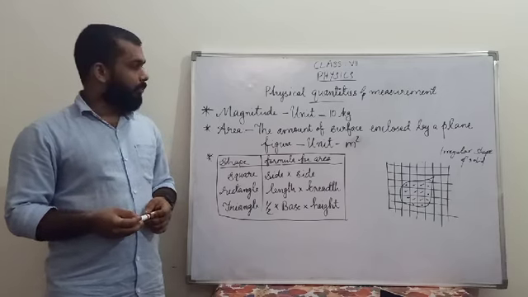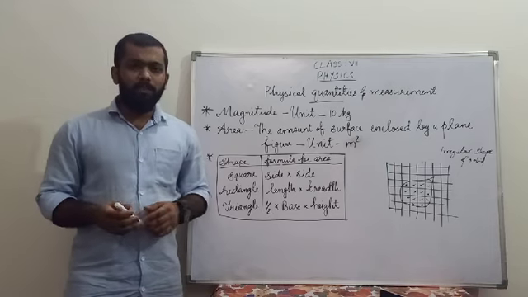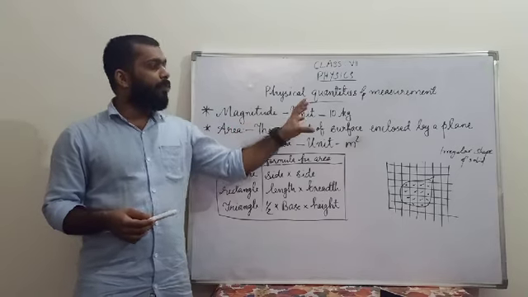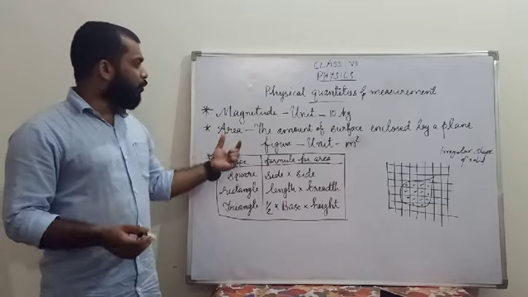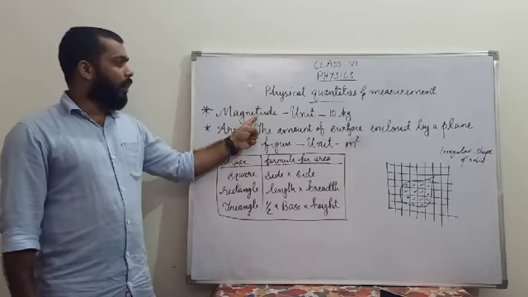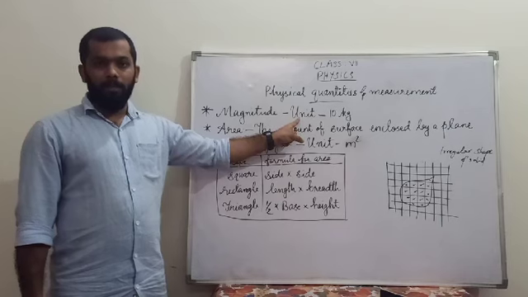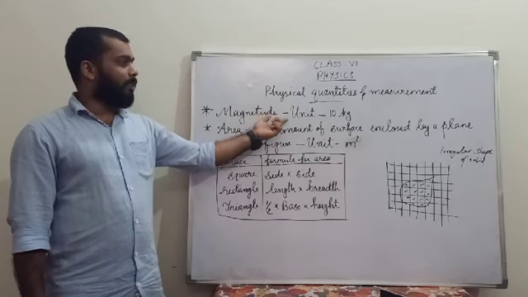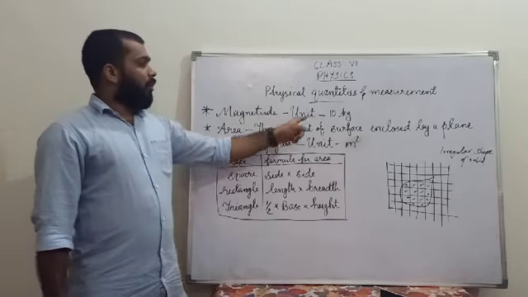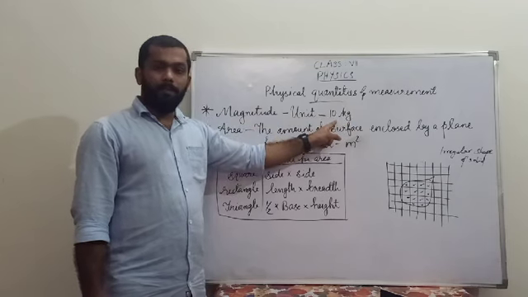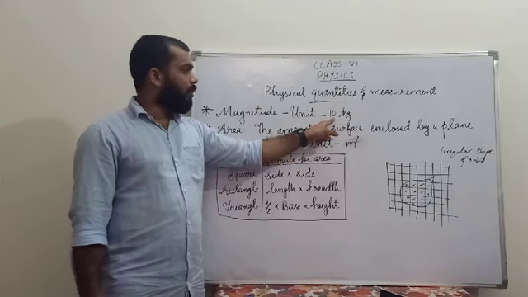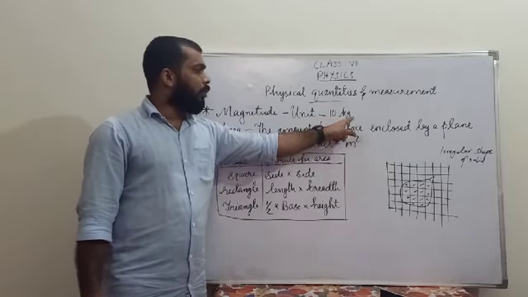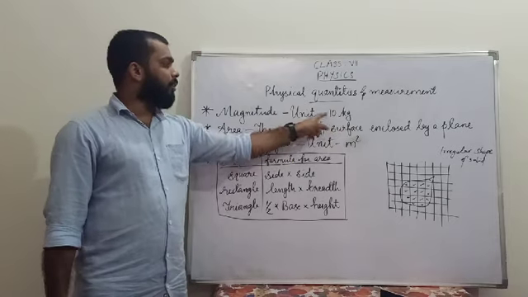Okay, before starting, I would like to say what magnitude is. If you want to measure something, there should be two quantities: the first one is magnitude and the other one is unit. Last year we studied the same when we discussed length and mass. For example, I am going to buy 10 kilogram rice. That means 10 represents the magnitude, how much, and kilogram is the unit.